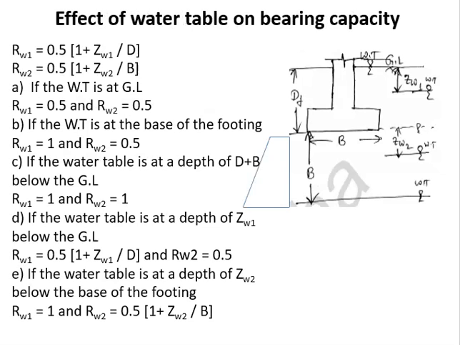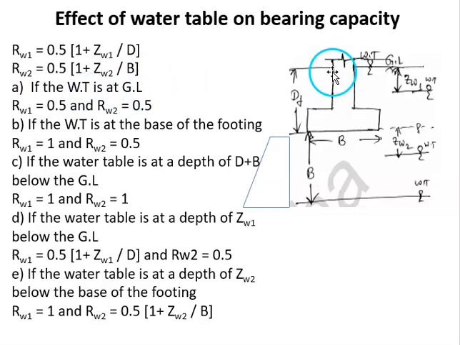Then, the effect of water table on bearing capacity. Here are the water table correction factors which are there in Terzaghi's equation. For that, the equations are given like this. RW1 equals 0.5 into (1 plus ZW1 by D), where ZW1 is the depth of water table below the ground level. If it is within the depth portion, at a depth of ZW1 below the ground level, then we can calculate RW1 as 0.5 into (1 plus ZW1 by D). If the water table is located below the base of the footing at a depth of ZW2, then we can find RW2 as 0.5 into (1 plus ZW2 by B).